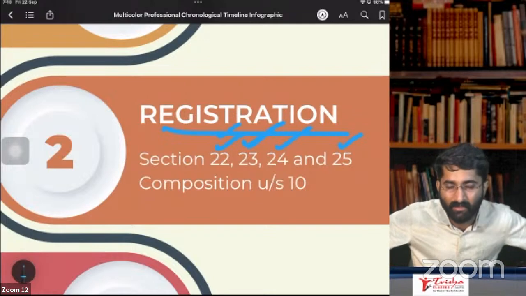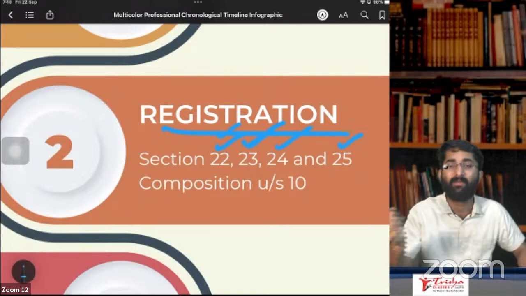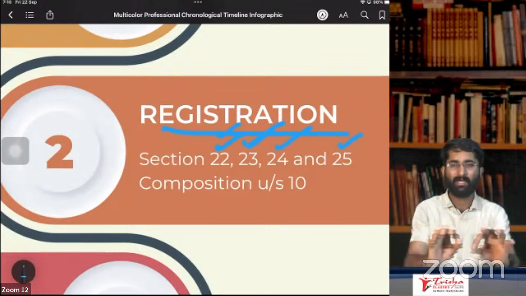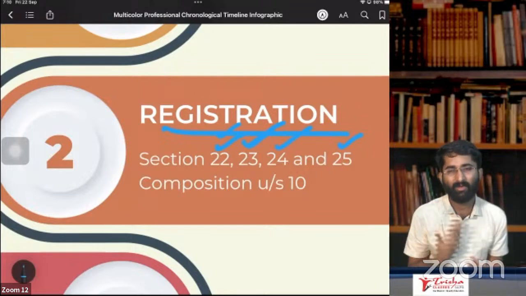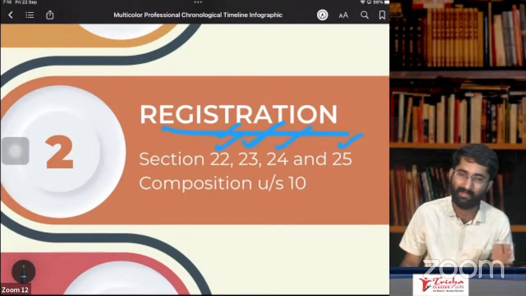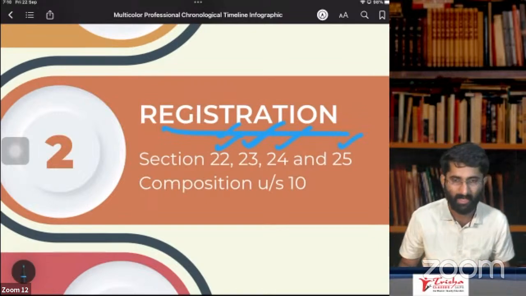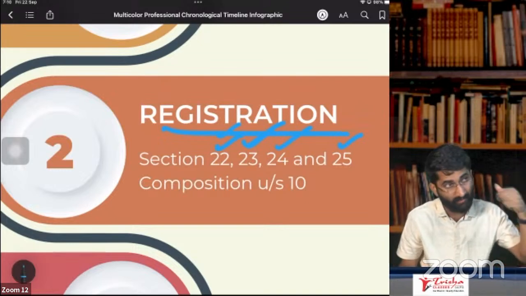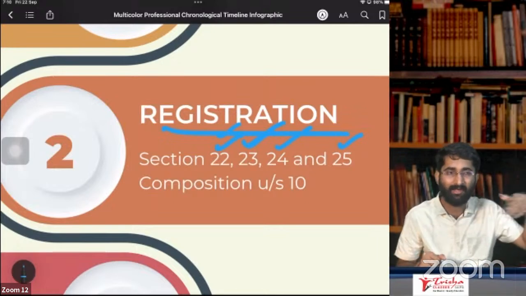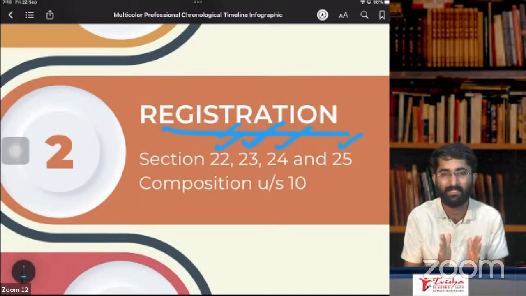Section number 25, subsection 6, you should have the PAN to get the registration. But section number 25, subsection 7 says that if you are an NRTP, you will not be having the PAN. If you don't have the PAN, you cannot take the registration, sir. Then what is NRTP registration? The government said that if you are an NRTP and you don't have the PAN, then you can give some other documents. What are the other documents? For example, passport or the tax identification number given by that country. Here it is PAN, permanent account number, but in that country it might be something else. That can be given here and you can take the registration. That is section number 25, subsection 7.